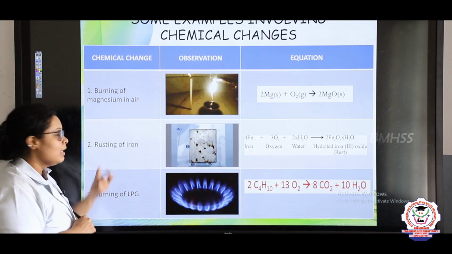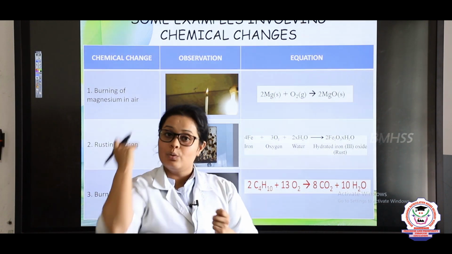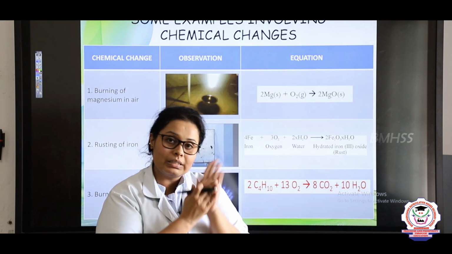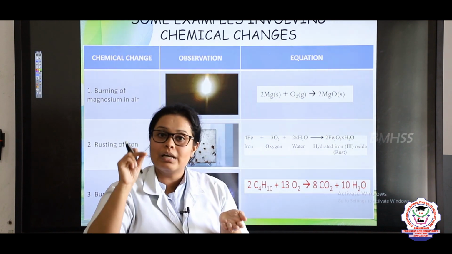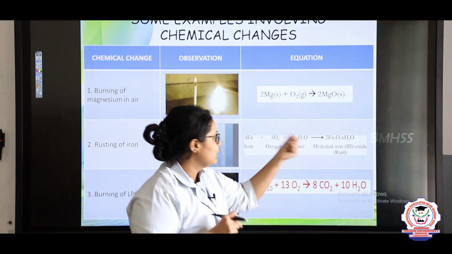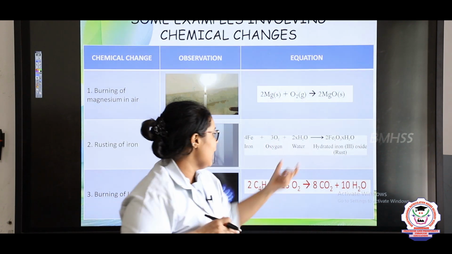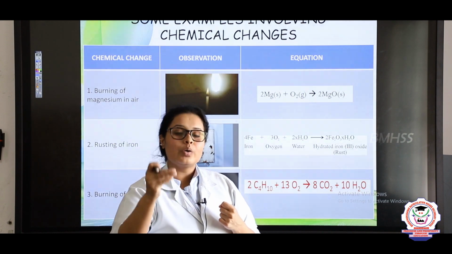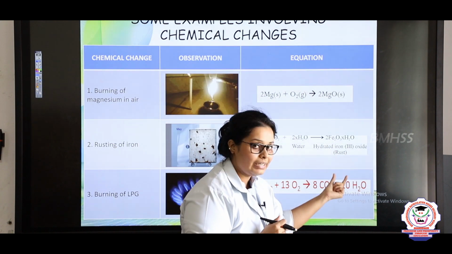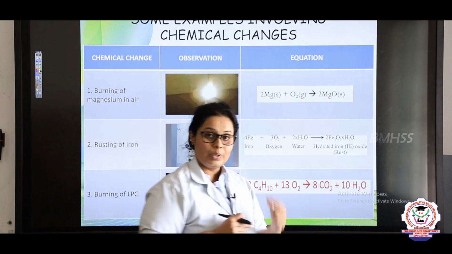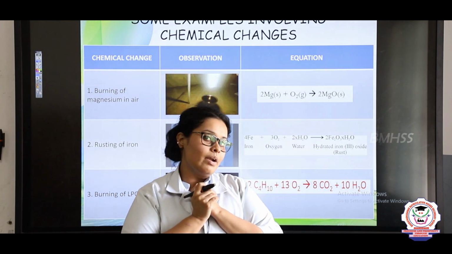Now see the second one, rusting of iron. The brown colored particles which I told you about earlier, the formation of those particles on the surface, is called rusting, and the brown particles are called rust. Here iron is Fe, oxygen is from the surrounding, and H2O is water, or you can call it moisture. When all of this combines, it becomes hydrated iron(III) oxide, which is the rust. Why do we call it hydrated? Because it has water in it, right.